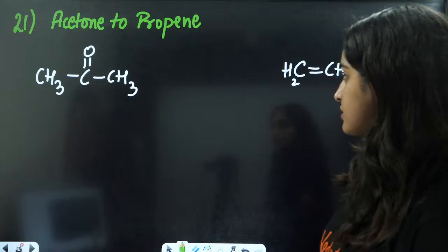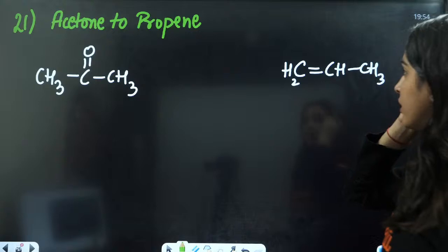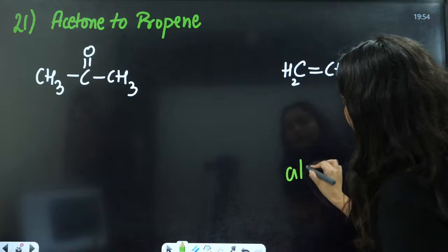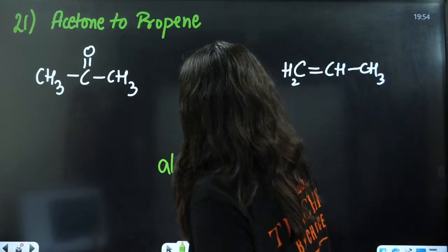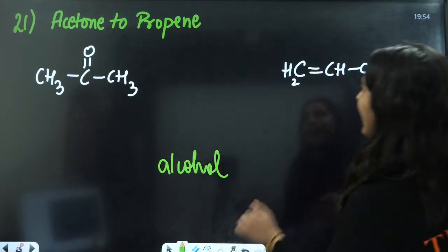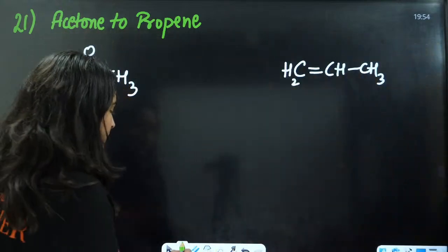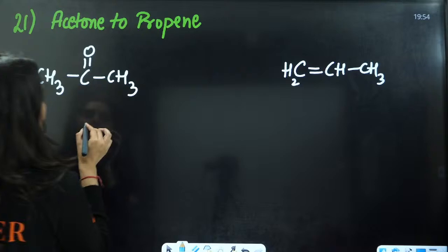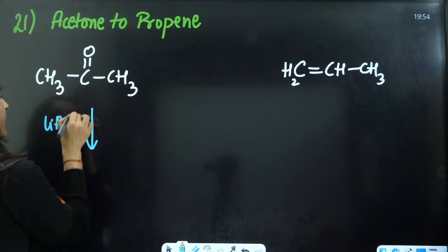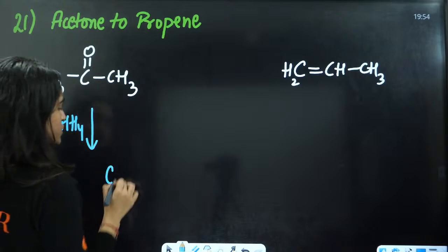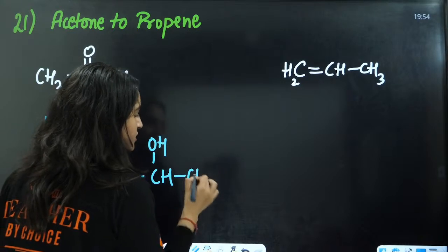Acetone to this. So, firstly, if we can convert this into alcohol, then we can do the dehydration here and convert it into alkene, right? So what we will do here is the reduction with LiAlH4. This will be converted to CH3CHOH-CH3.